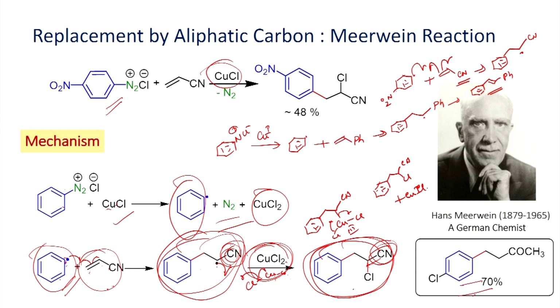Now, let us look at this example, and you can also, in place of copper 1 chloride, use titanium 3. For example, you have this diazonium chloride, and you can try to react with the titanium 3. So, this also can give one electron, it will be converted into titanium 4 and you will be able to have the radical. Once you form the radical, this radical now can react. For example, in this case you have taken a ketone, methyl vinyl ketone, it can undergo addition reaction and you will be able to have